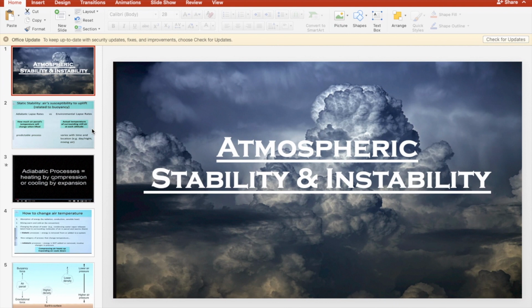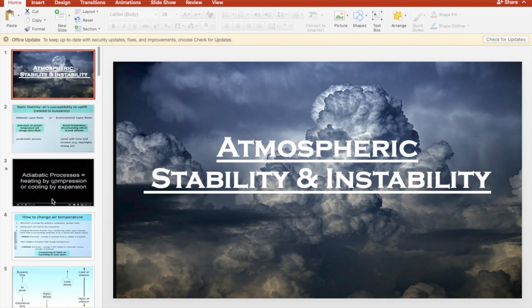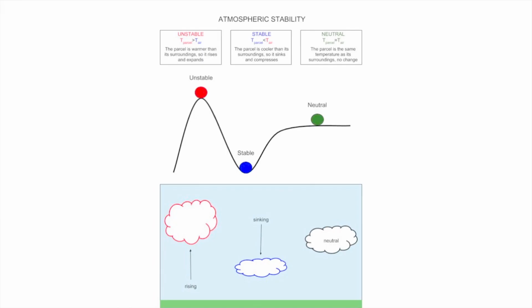Now let's start our very first topic of today's chapter, that is atmospheric stability and atmospheric instability. First of all, we should know what is a stable condition, what is a neutral condition, and what is an unstable condition. Any air in the atmosphere is basically balanced by two forces.